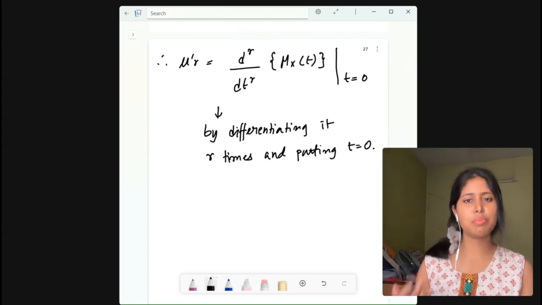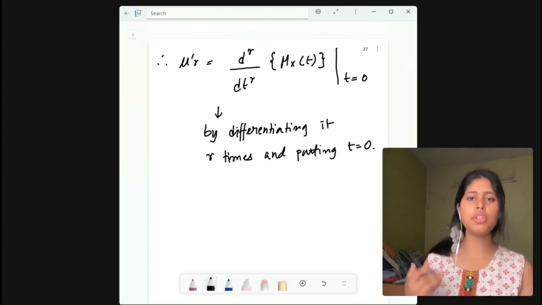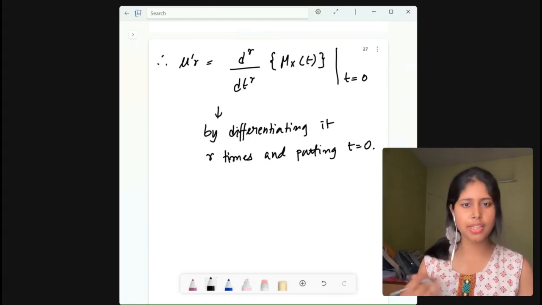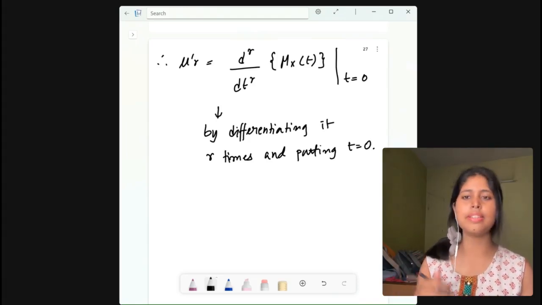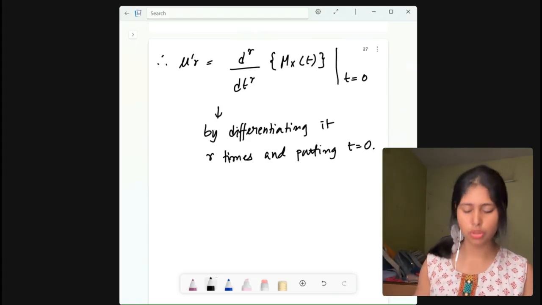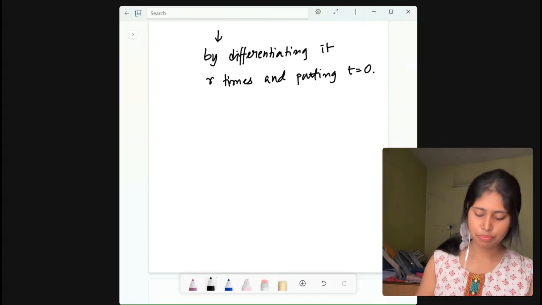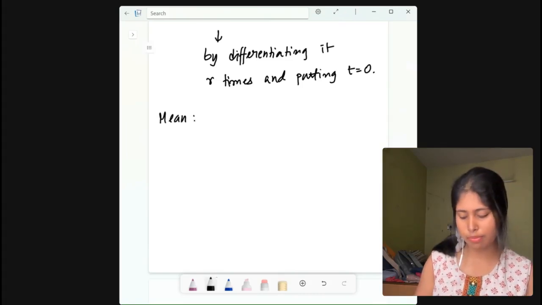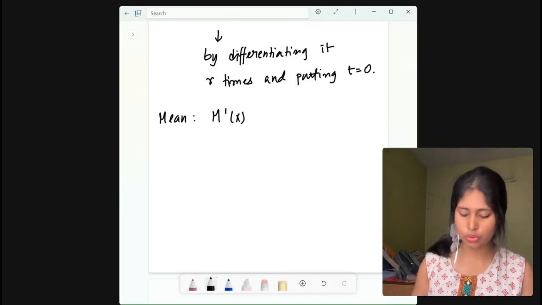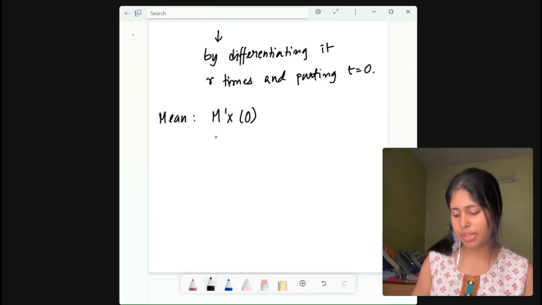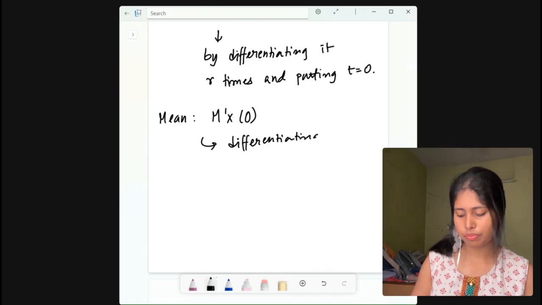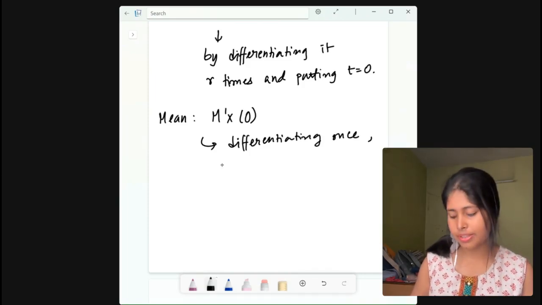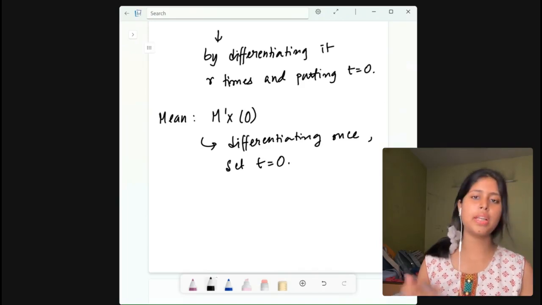Now see, what is the mean? Mean is the expectation of x. Now if we set M dash x, which means differentiating once, and then set t equals to 0, we will get the mean. Okay. Now what I said is that this mean can be derived as M dash x at 0, which basically means differentiating only once and then setting t equals to 0, we get the mean, right?